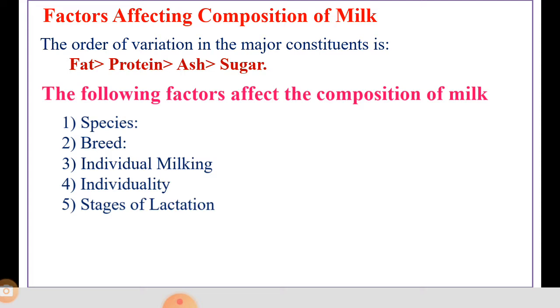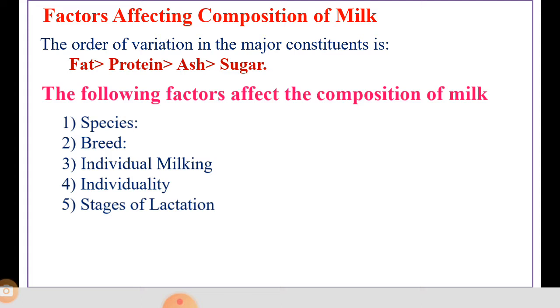So the amount of milk yielded is directly proportional to 1 upon fat content, that is, inversely proportional to the percentage of fat. This is the second point affecting composition of milk, that is breed.